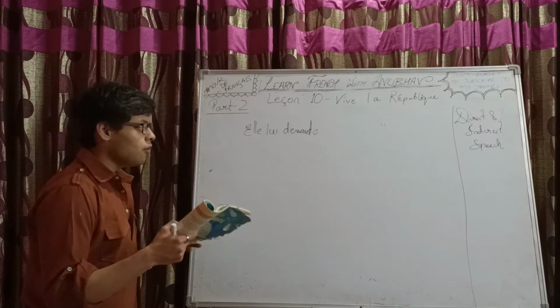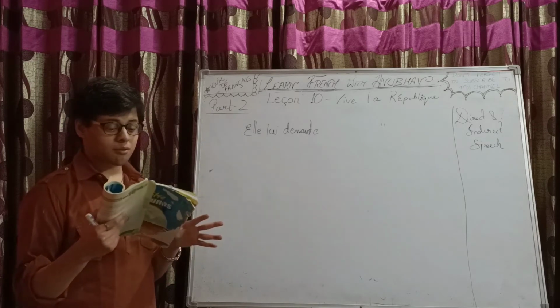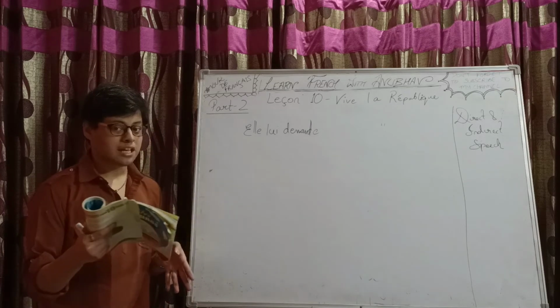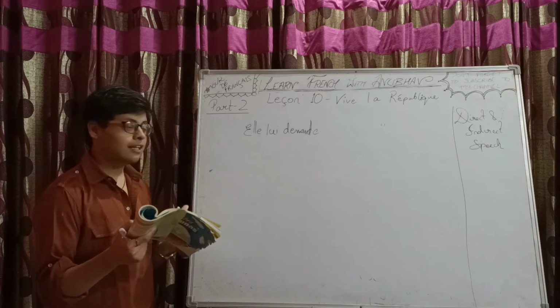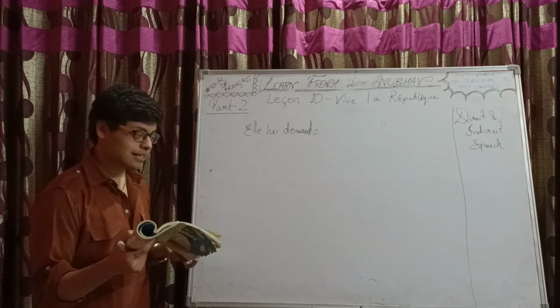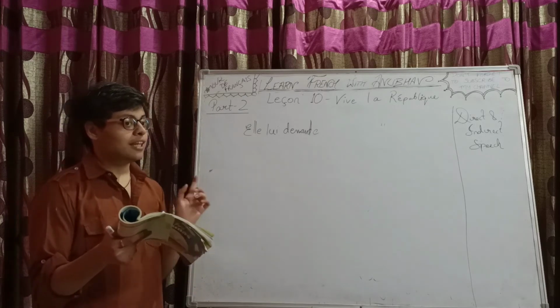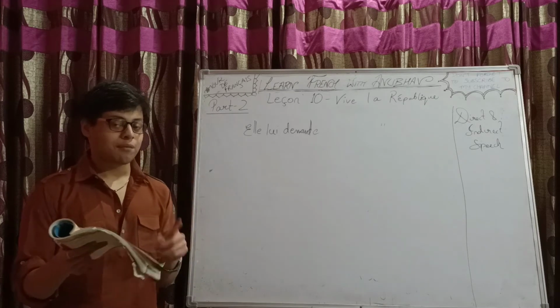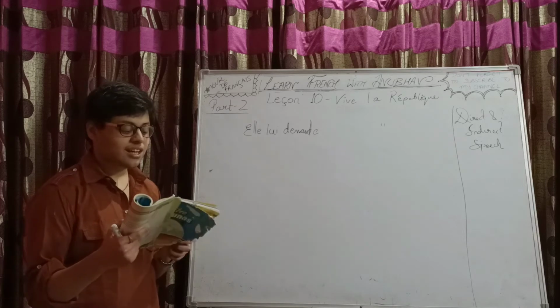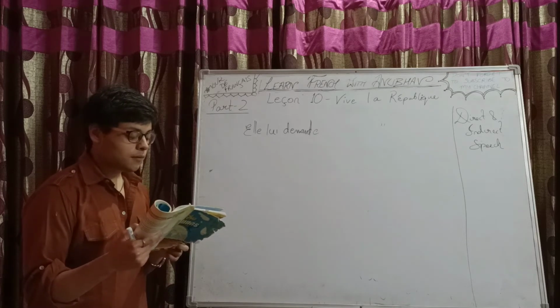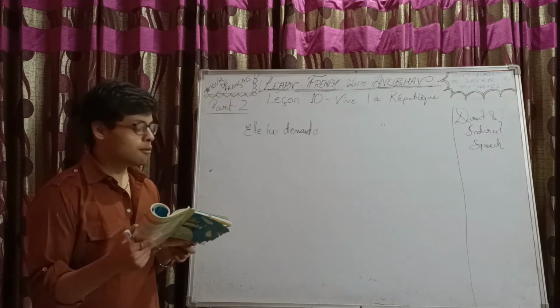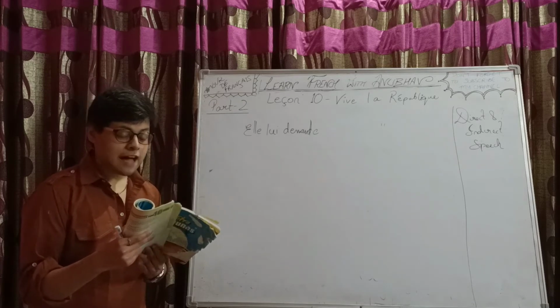Elle lui demande. Now, elle lui demande will be repeating in most of these, so I won't be writing it again and again because of the space and time constraints. But if you get a question like this in the exam, you need to write a full statement. So, fais ton devoir. Elle lui demande de faire son devoir.